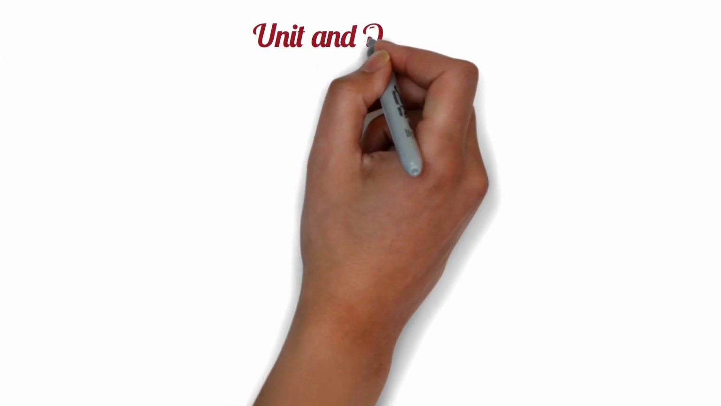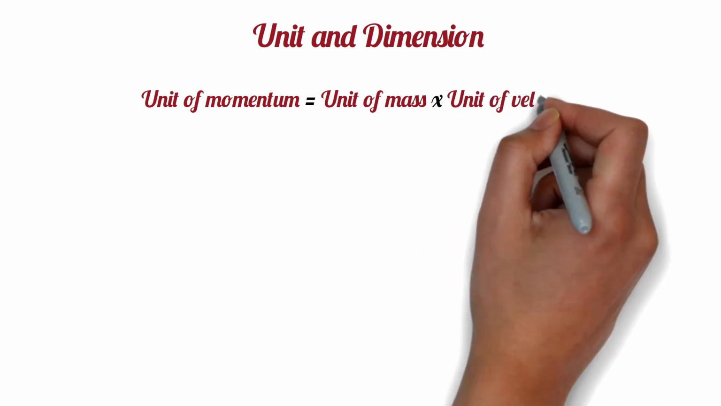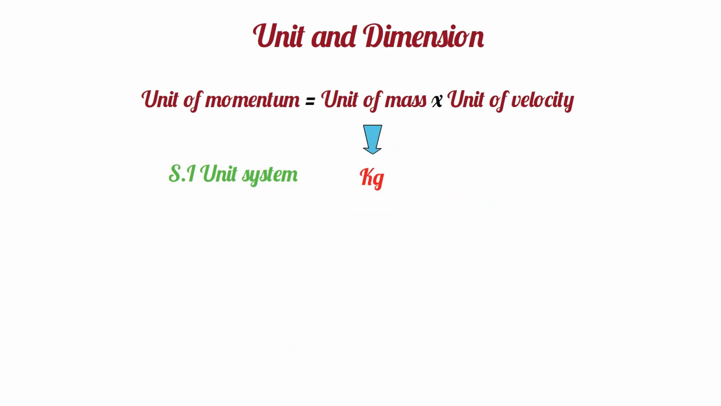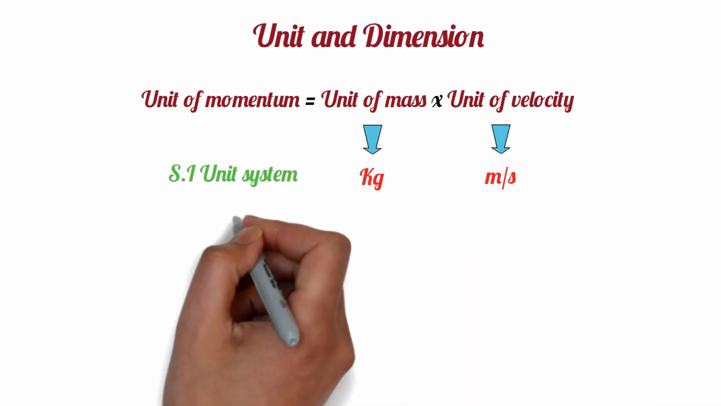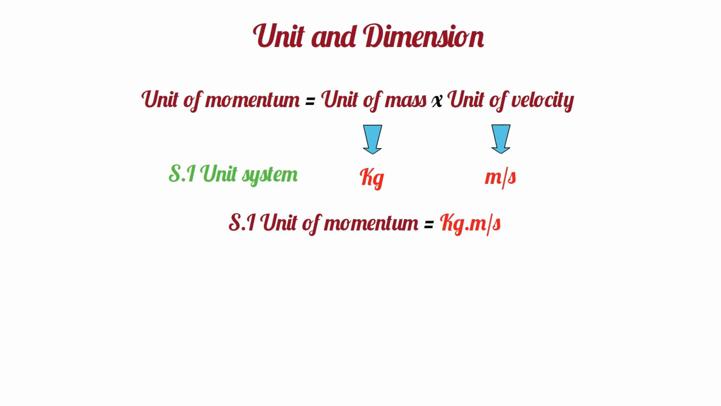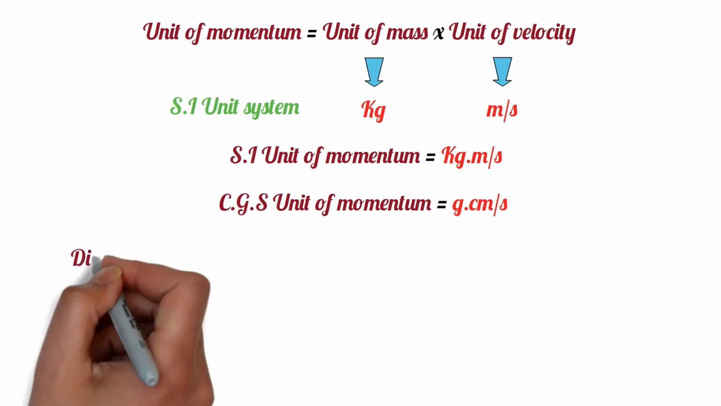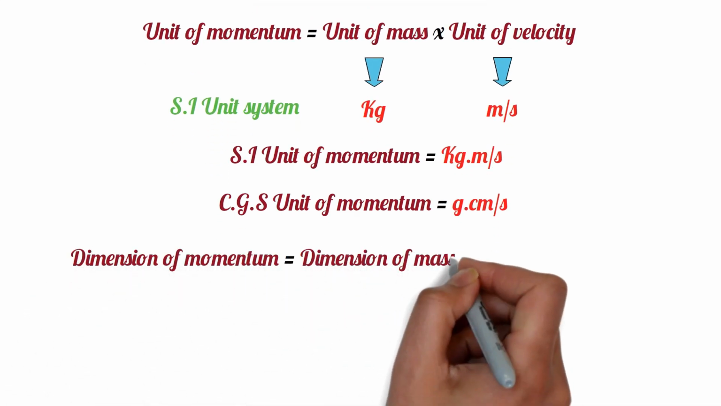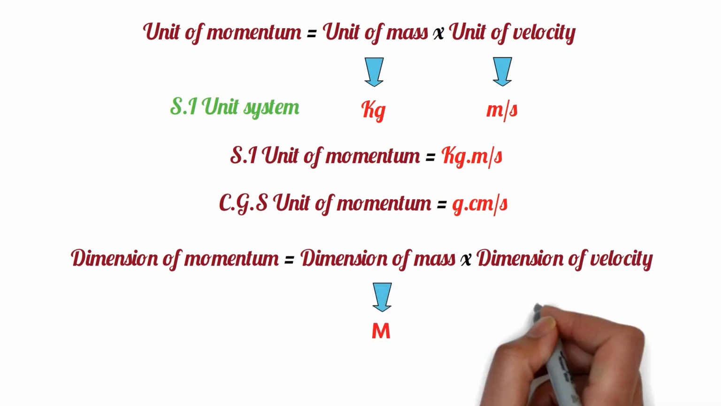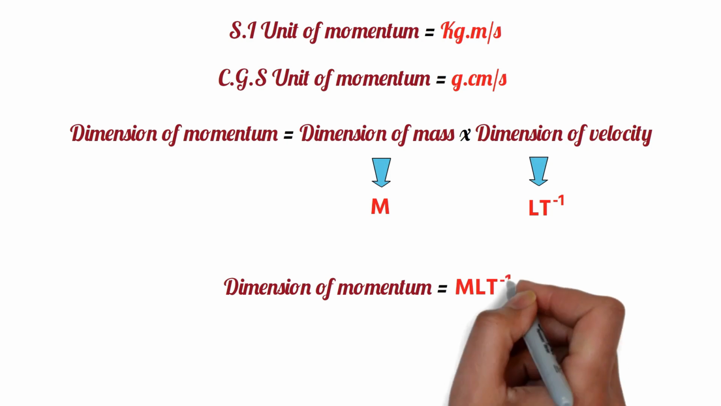Now, if we talk about the unit and dimension of momentum, then the unit of momentum is equal to the unit of mass into the unit of velocity. We know in the SI unit system, the unit of mass is kilogram, and the unit of velocity is meter per second. So the SI unit of momentum is kilogram meter per second. Similarly, we can write the CGS unit of momentum as gram centimeter per second. The dimension of momentum is equal to the dimension of mass into the dimension of velocity. We know the dimension of mass is M, and the dimension of velocity is LT inverse. So the dimension of momentum is MLT inverse.